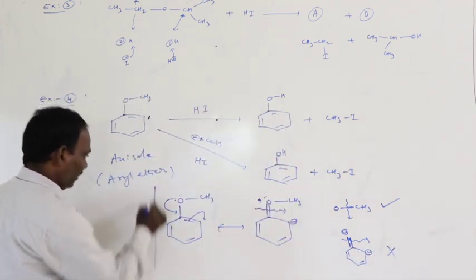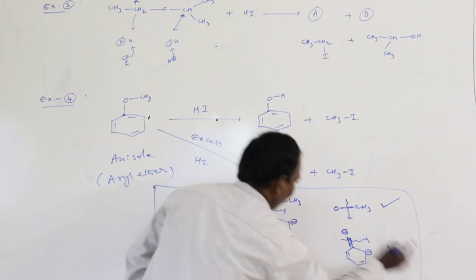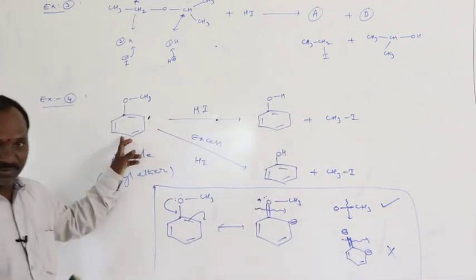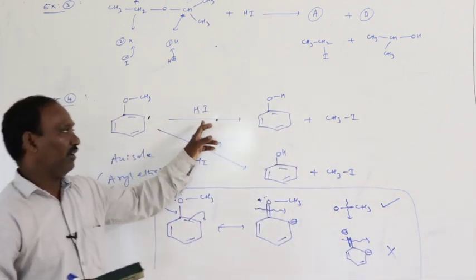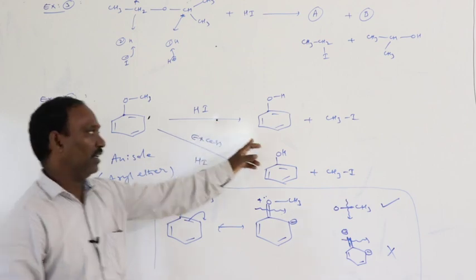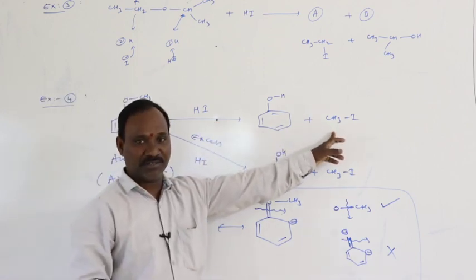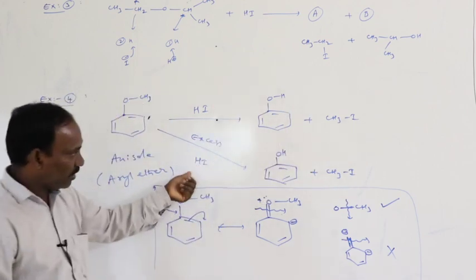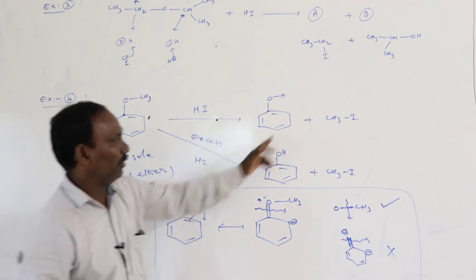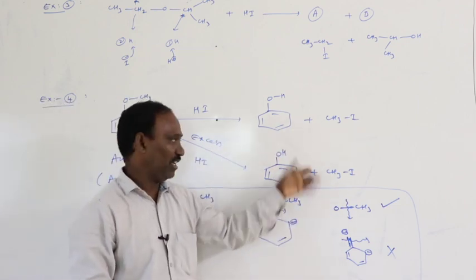Therefore, in this case, if aryl ether is taken, a small quantity of hydrogen iodide is added, phenol and methyl iodide form. If excess quantity is also taken, the same products will be obtained.